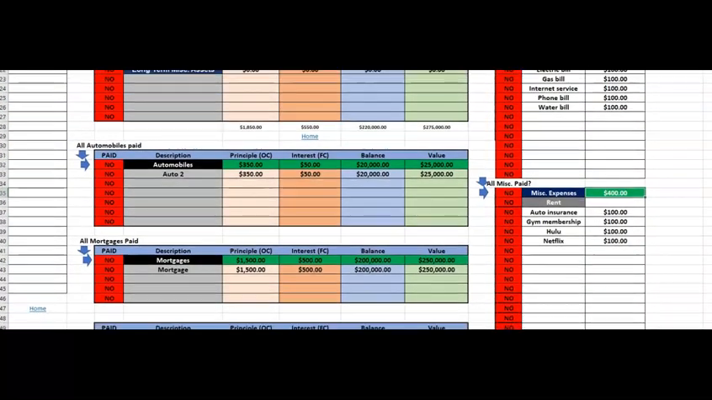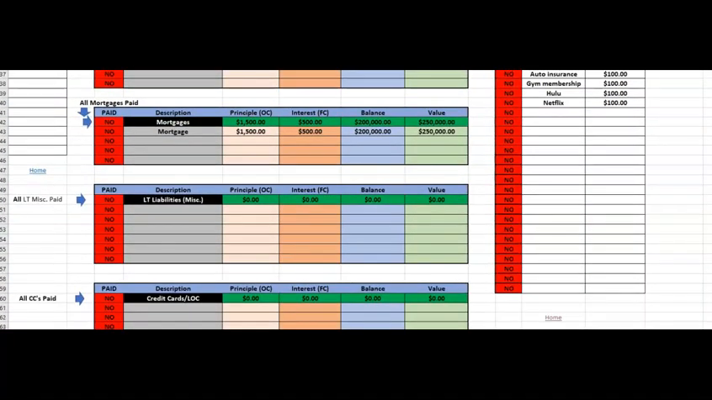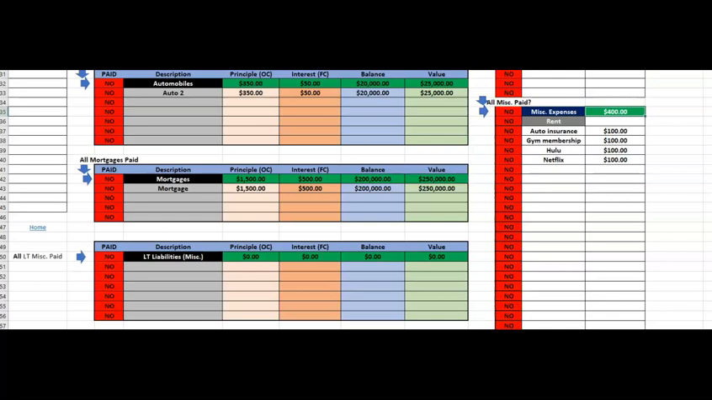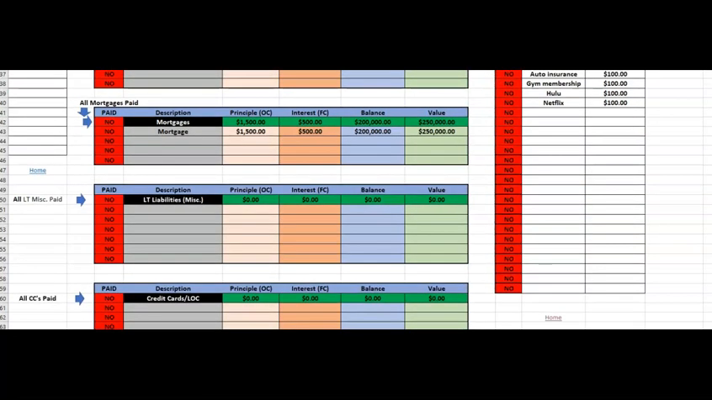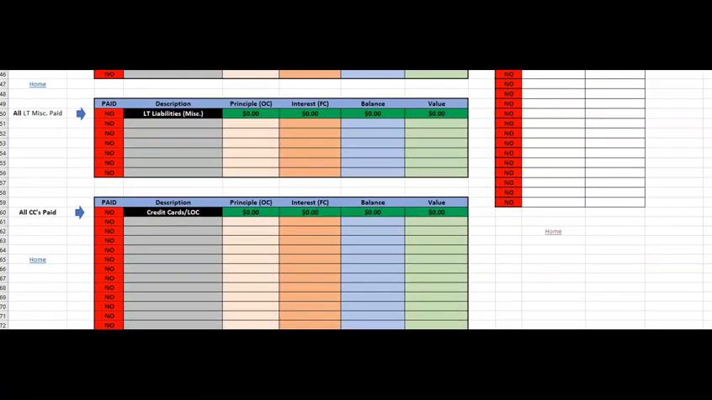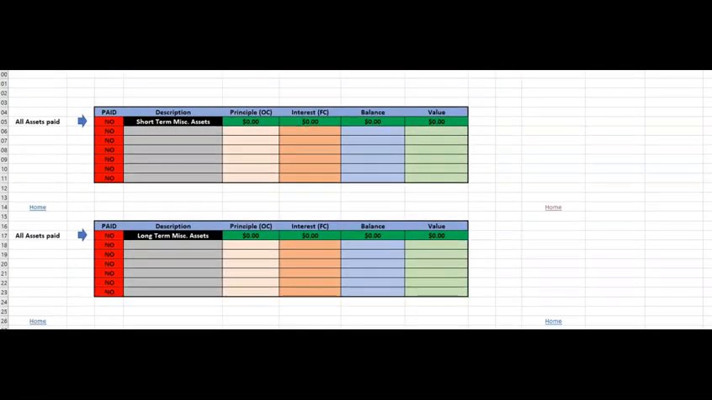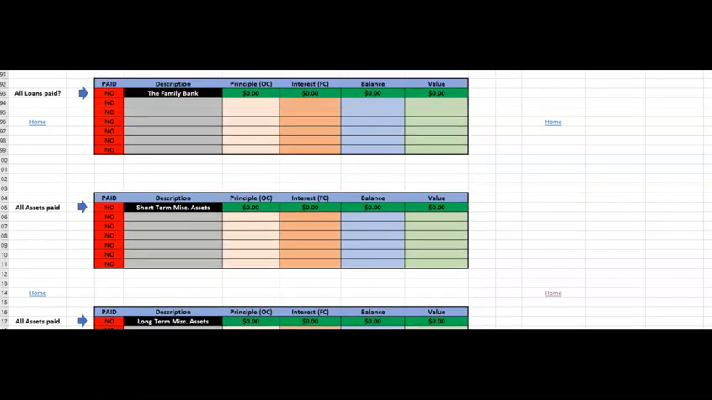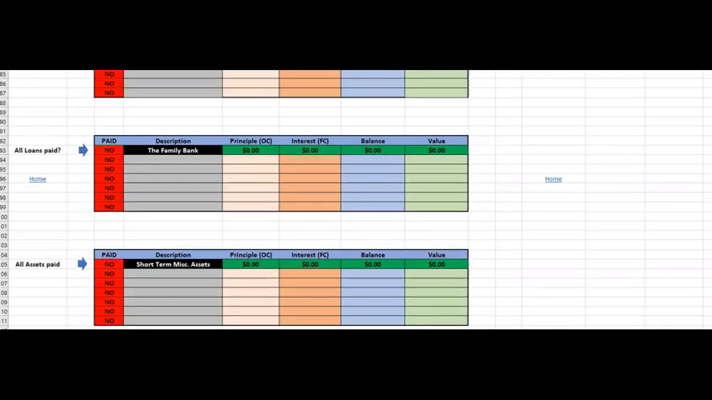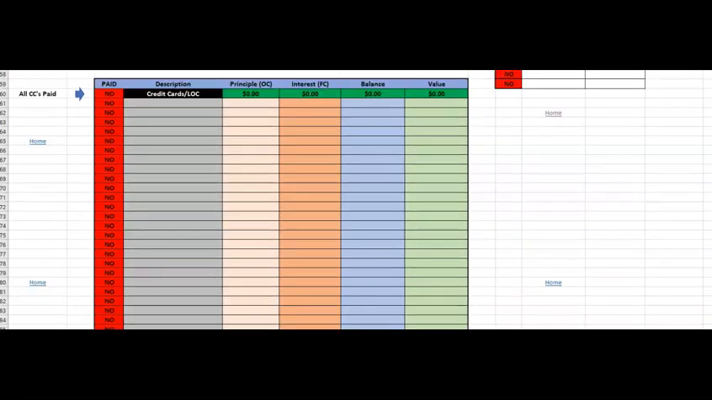Okay, we got auto, mortgage. I put just because I didn't want to run out, and there may have been something that I couldn't possibly have thought of. So there's miscellaneous for long-term miscellaneous, and then there's short-term miscellaneous, and then there's long-term assets. So there's extra space on here to fill out pretty much anything you could possibly think of.